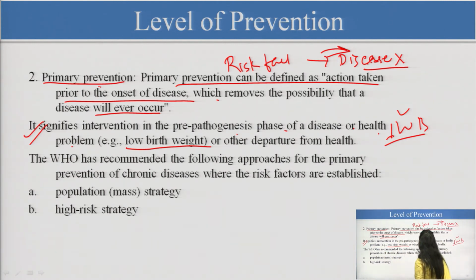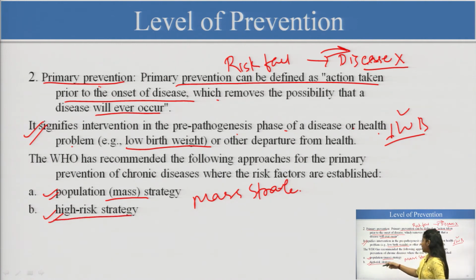So, WHO has recommended some approaches here. There are population strategies and high risk strategies. Either we can approach the mass level, meaning all of the people, and also we can approach the high risk strategies. Of course, there are some people we are targeting, not all of them. So, they are under the high risk. So, in primary prevention, what we have concluded is that whatever interventions we are planning are after the person has the risk factors, so that we can eliminate the disease.